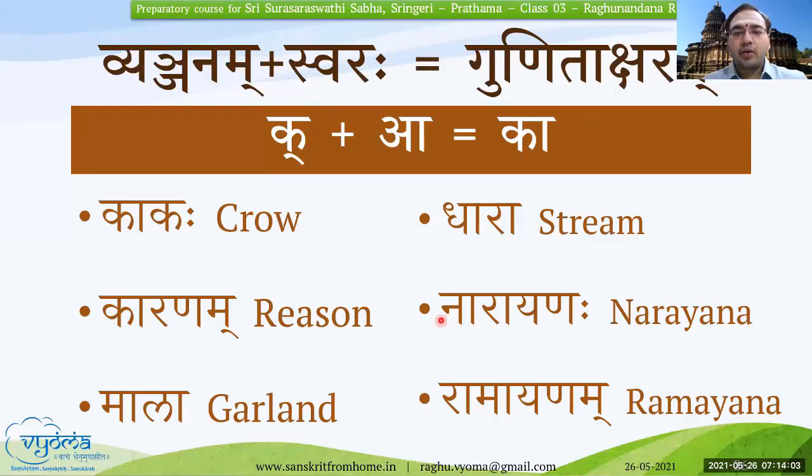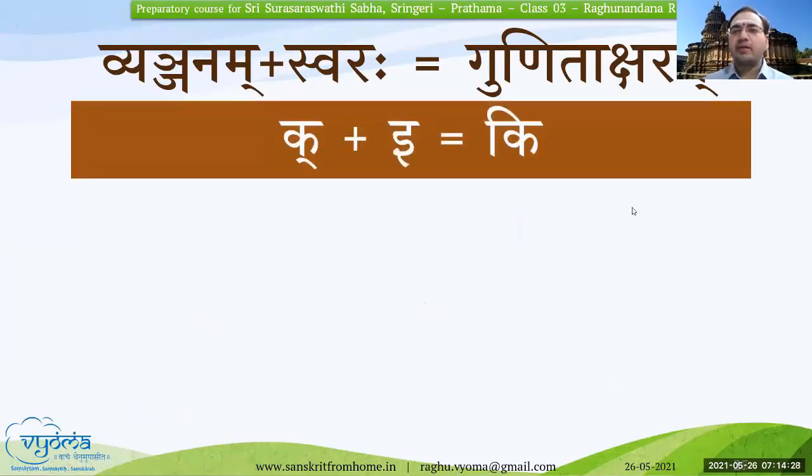Similarly for na, it becomes N plus Aa, naa; R plus Aa, raa, and so on. Hope this part is clear. We'll go to the next Gunitakshara. Please make a note of this in your notebooks: K plus Aa is Kaa. The next is Ikara: K plus I will become Ki.